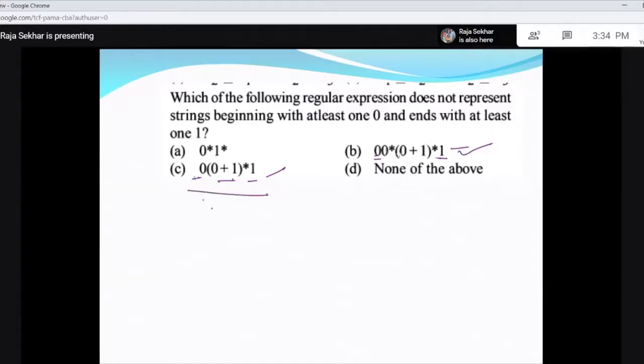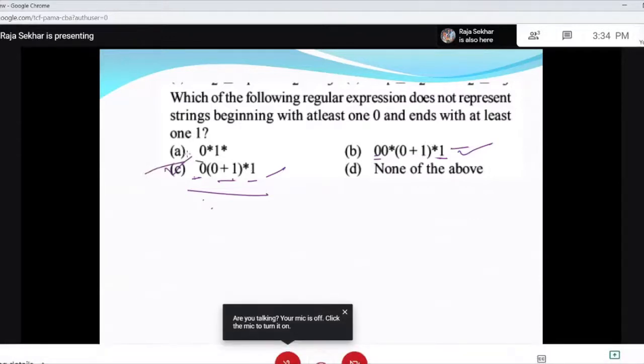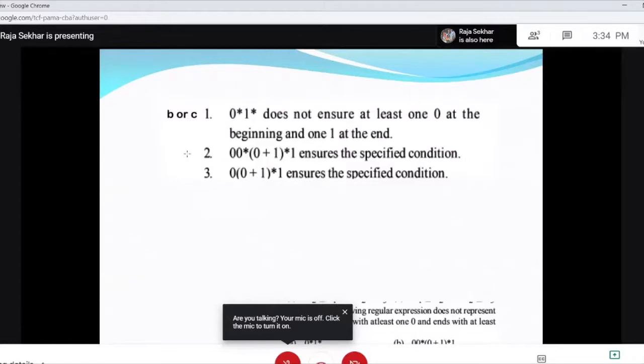This is also the same thing, but if you minimize, simplify this, you will get this 0 star 0 or 1 whole star, because I take epsilon from this and then anything from this, so you get it, right? So your answer is C. B is also correct.